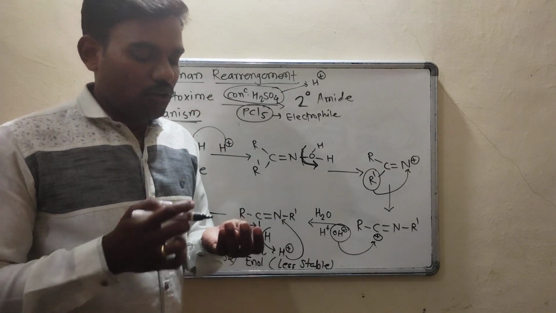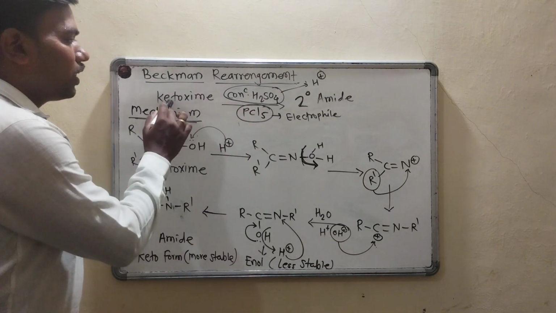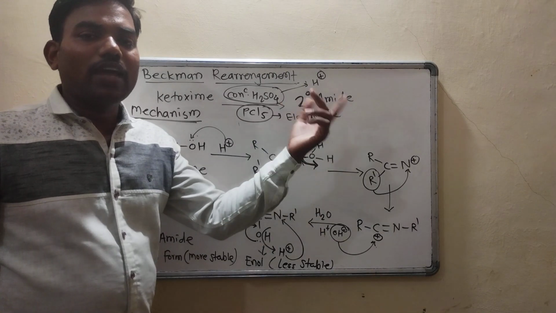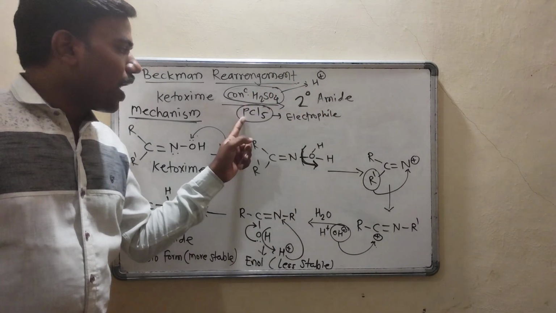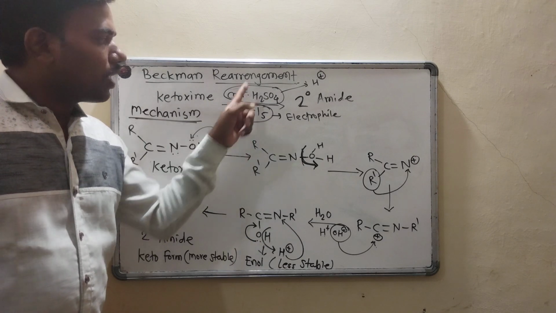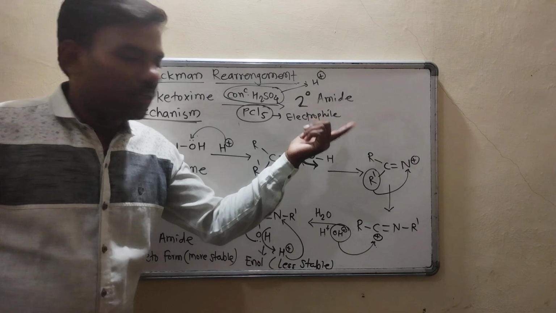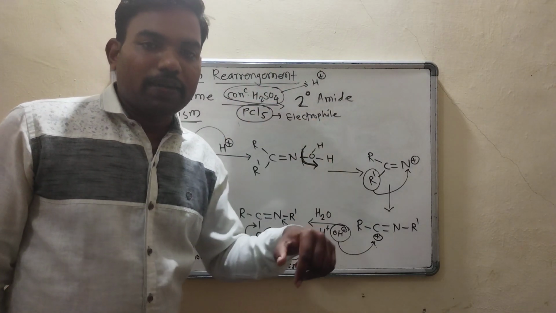Just overlook, we will take an overlook over this. Ketoxime is converted into secondary amide in presence of concentrated H2SO4 and PCl5. Concentrated H2SO4 acts as a source of hydrogen, while PCl5 acts as an electrophile.